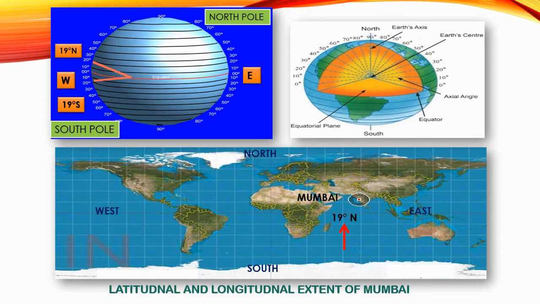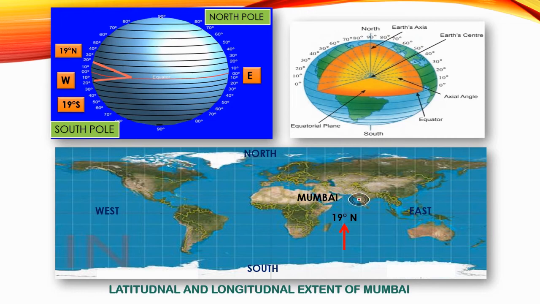The line of latitude is then drawn through Mumbai parallel to the equator. This parallel is the 19 degrees north latitude. Students, any place on this parallel of latitude would form an angle of 19 degrees at the center. Remember students, every parallel of latitude is a circle.